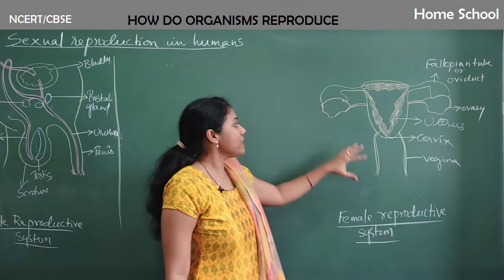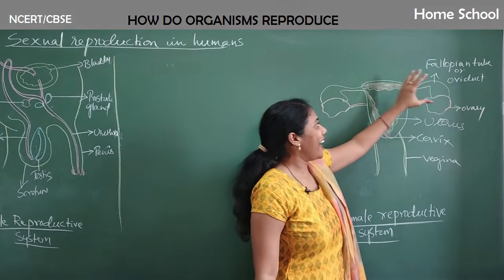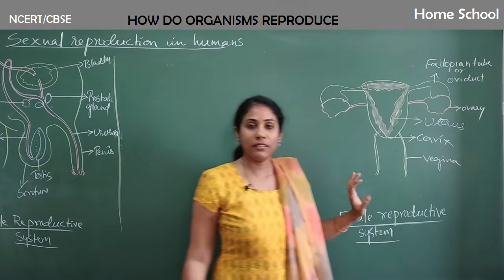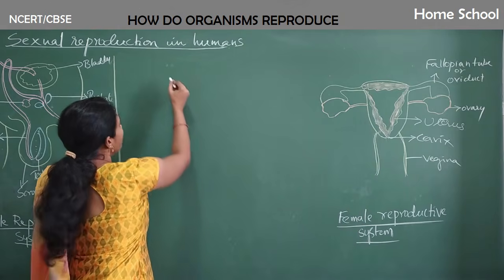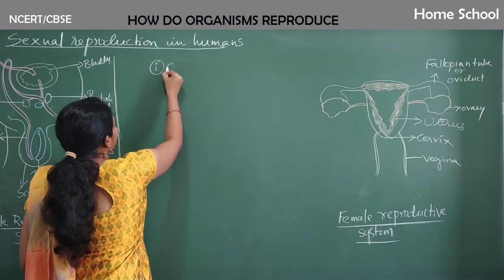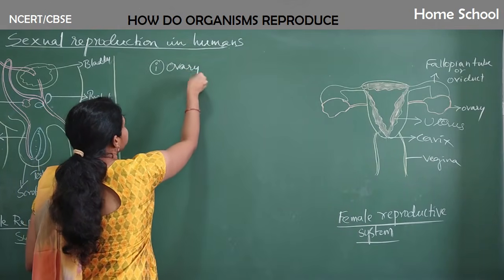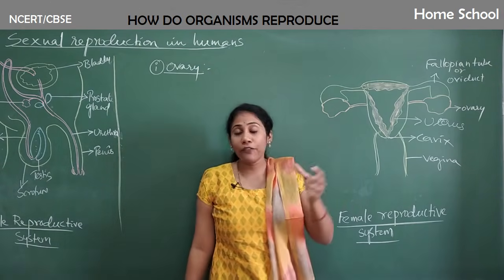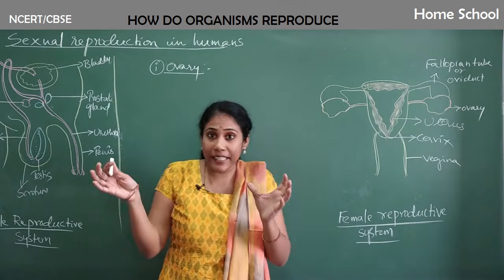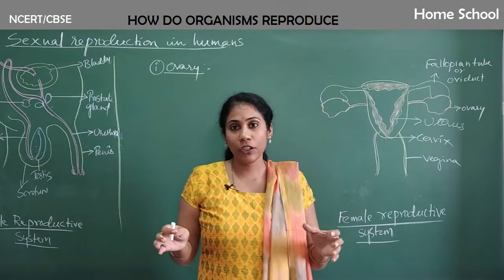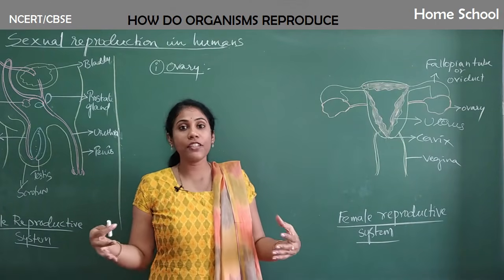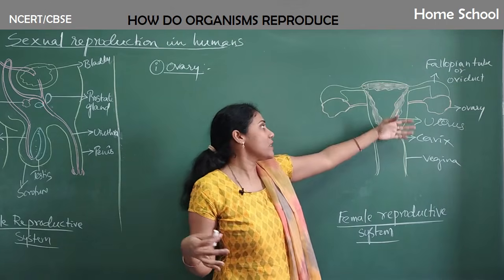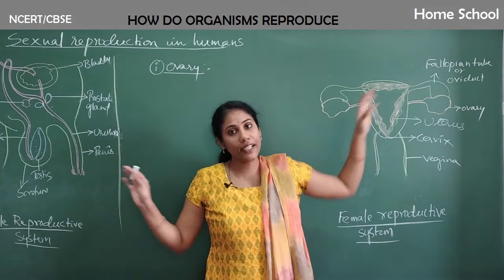Now let us discuss what actually happens in which part. Clear? First and foremost, let us talk about the ovary. We have 2 ovaries on either side of the abdomen. In the abdominal region, we have 2 ovaries, one on the left side and the other on the right side.